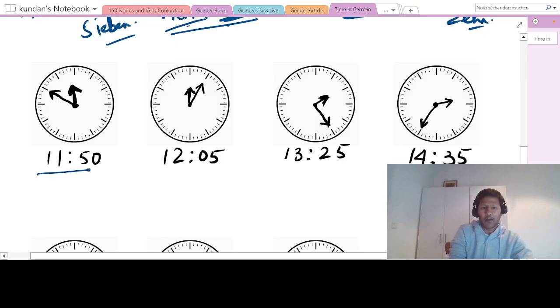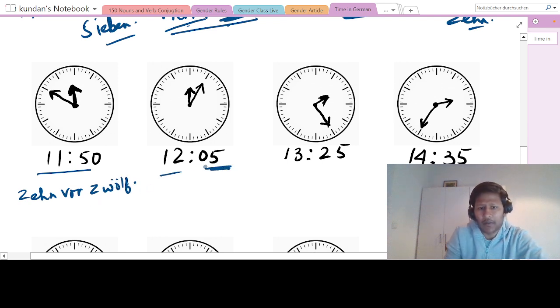And here how we will say 10 minutes before, because it is approaching 12? So we say zehn vor zwölf. Okay. And this is 5 minutes after 12. So we say 5 nach 12. Okay, so I'm not going to write everything. I'm just going to explain here, and then we will see how we can actually understand.